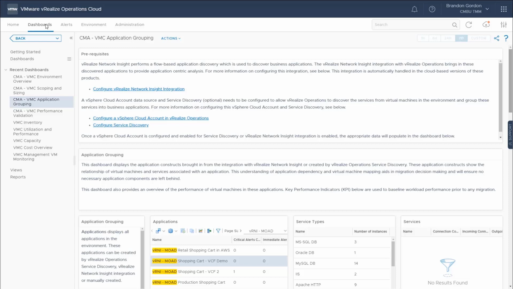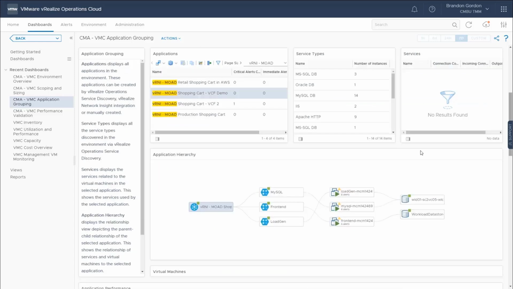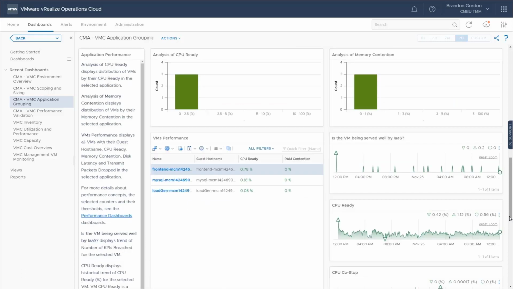So when we're doing this migration, we've identified an application that we want to migrate. So we'll go to this new CMA VMC application groupings dashboard. And we'll see I have already selected my application. So this is the discovered application from vRNI. And the interesting part is down here in the performance section. So now we can see a distribution of the performance, so basically the performance of the virtual machines related to this application.